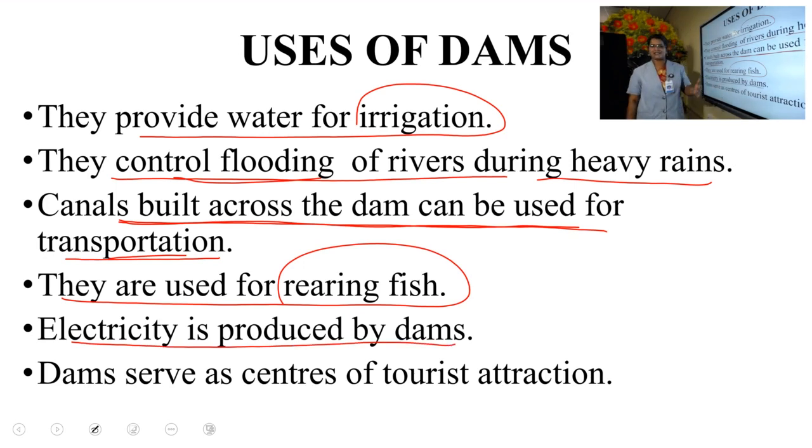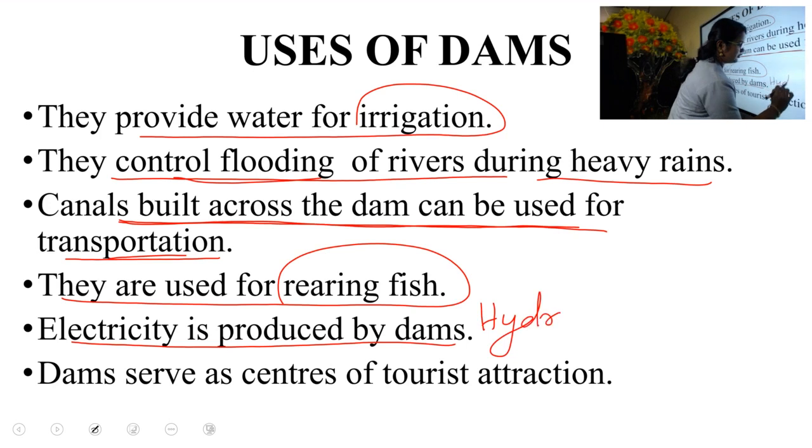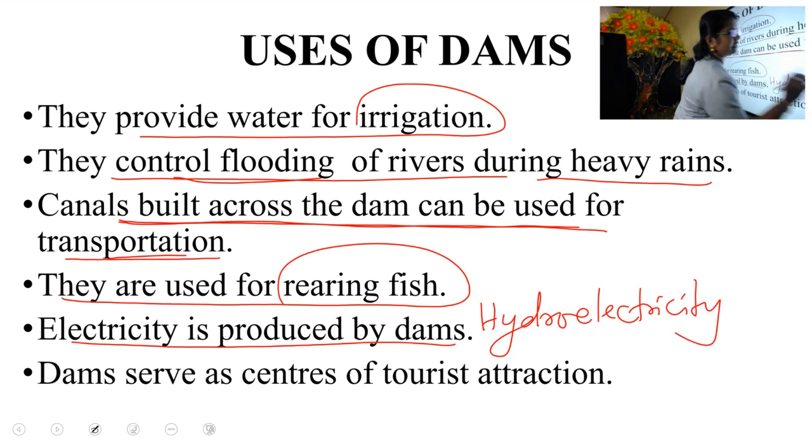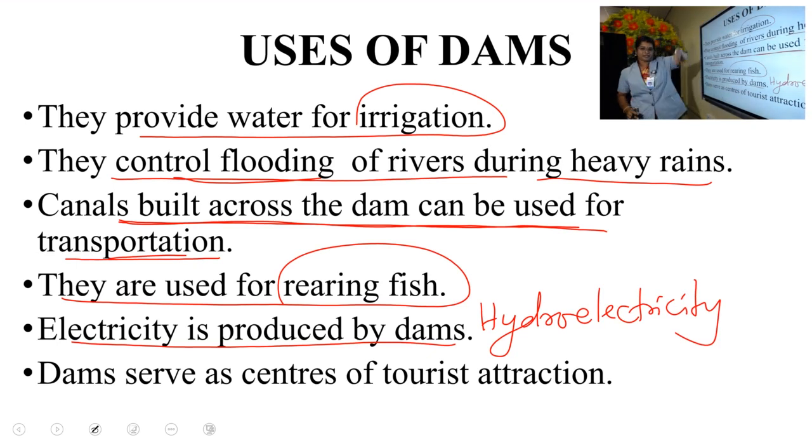And do you know what is the name of the electricity that is produced by the dam? It is hydroelectricity. That means the electricity generated from water, falling water. And if you get a chance to visit a hydroelectric power plant in Idukki, at a place named Moolamattam in Idukki district, you have to go and visit the power generated through this falling water.